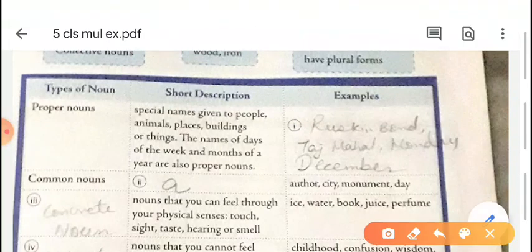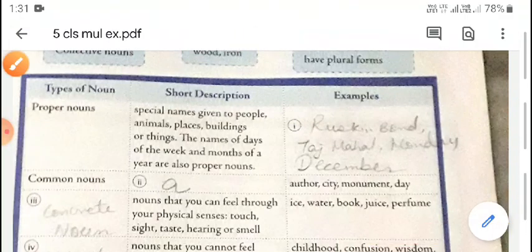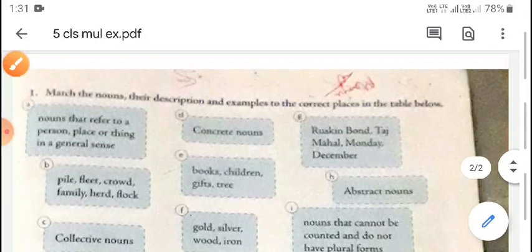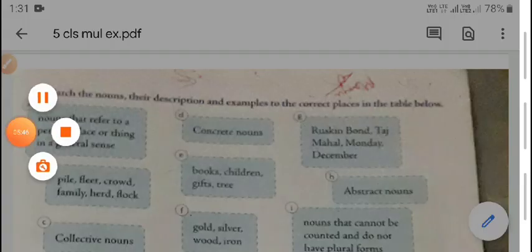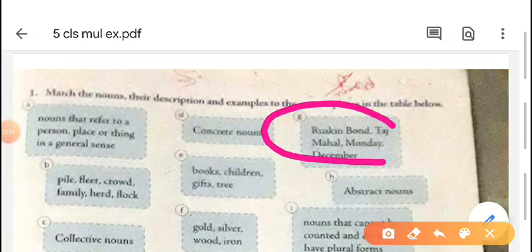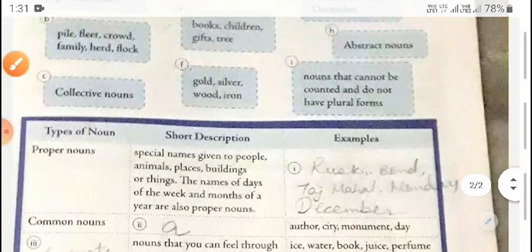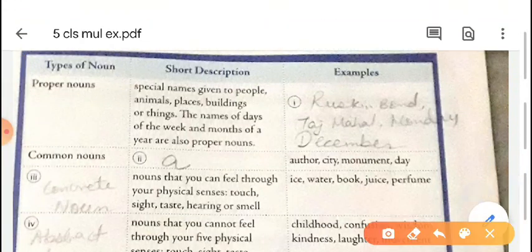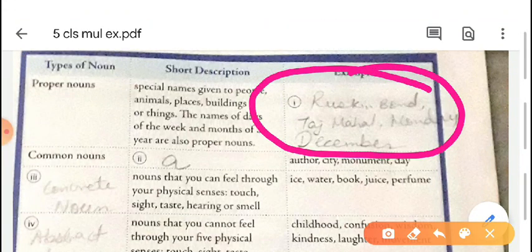Now we have to write the example for proper noun here. Already options are given. These are the options for proper noun: Ruskin Bond, Taj Mahal, Monday, December. So we have to write these answers in this box: Ruskin Bond, Taj Mahal, Monday, December.